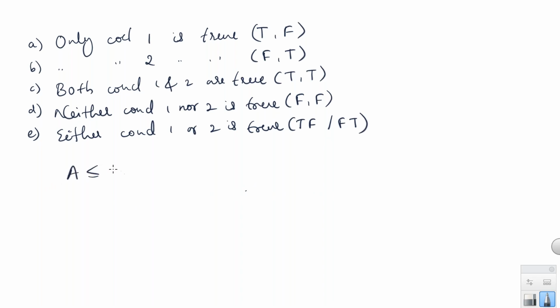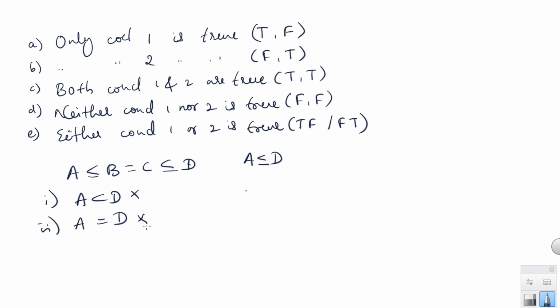Let's say A is less than or equal to B, B is equal to C, C is less than or equal to D. Conclusion 1, A is less than D. Conclusion 2, A is equal to D. So when should you verify the either 1 or 2 case? If you take them individually, what is the conclusion between A and D? Between A and D, we will get A is less than or equal to D. Individually, if you observe, this is false, this is also false, because my actual conclusion is A is less than or equal to D. The given conclusions are less than and equal to, individually they are false. What is the meaning of this? A is less than or equal to D.